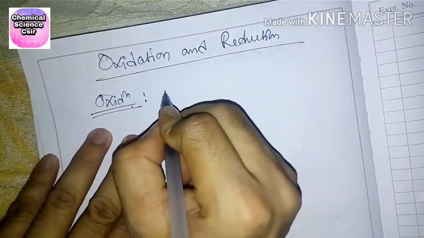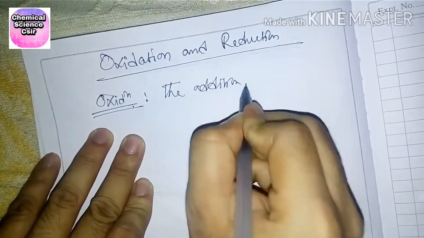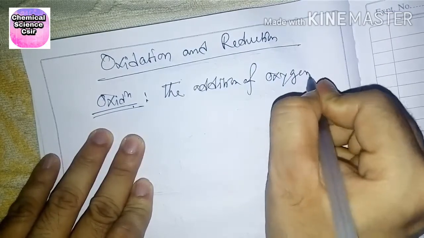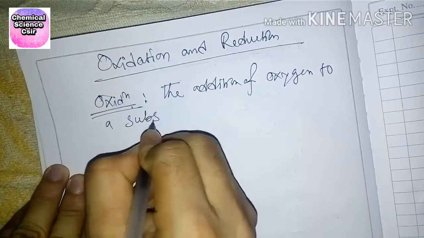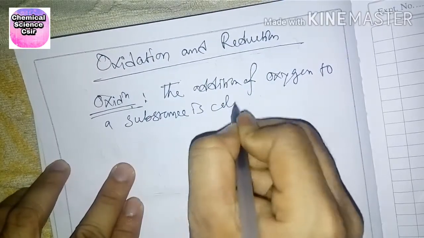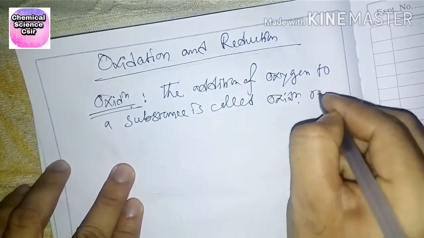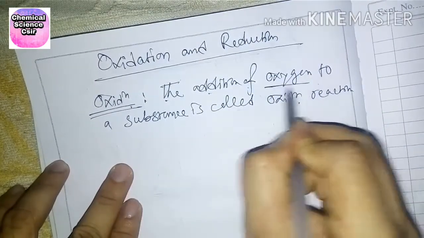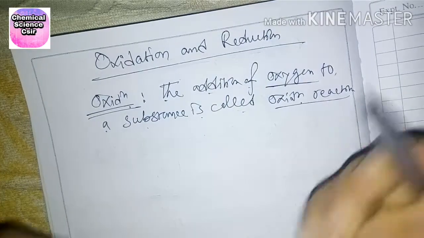So the addition of oxygen to a substance is called oxidation reaction. Okay, that means the addition of oxygen to a substance is called oxidation reaction.